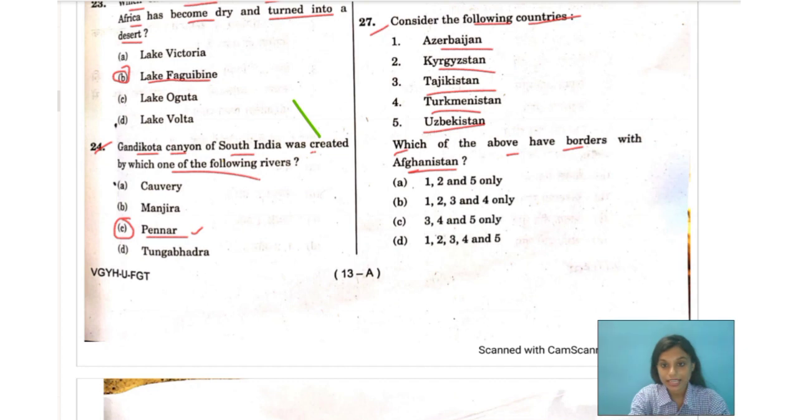So over here, the correct answer would be number 3. Yes, Tajikistan shares border with Afghanistan. Then Turkmenistan also shares border with Afghanistan, and Uzbekistan also shares border with Afghanistan. So I chose number 3, 4, and 5. You will find your answer in option C, that is 3, 4, and 5. So option C is your correct answer.